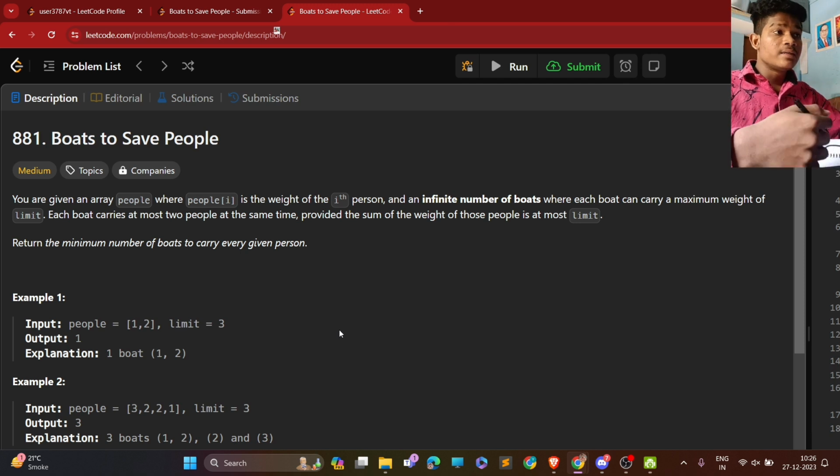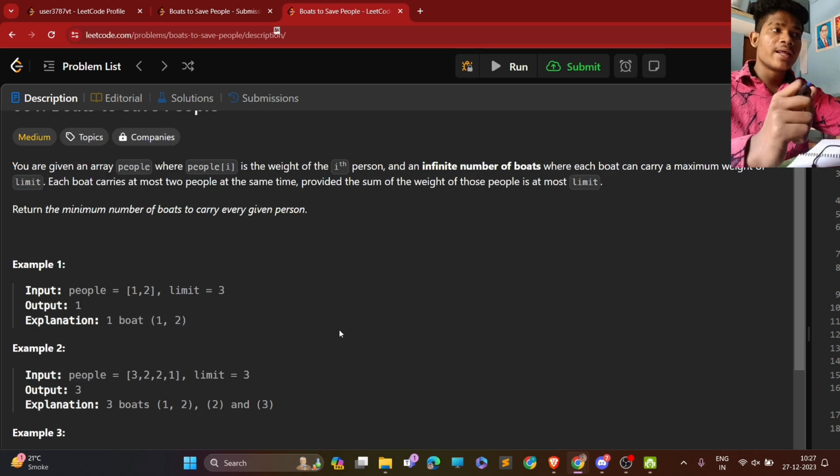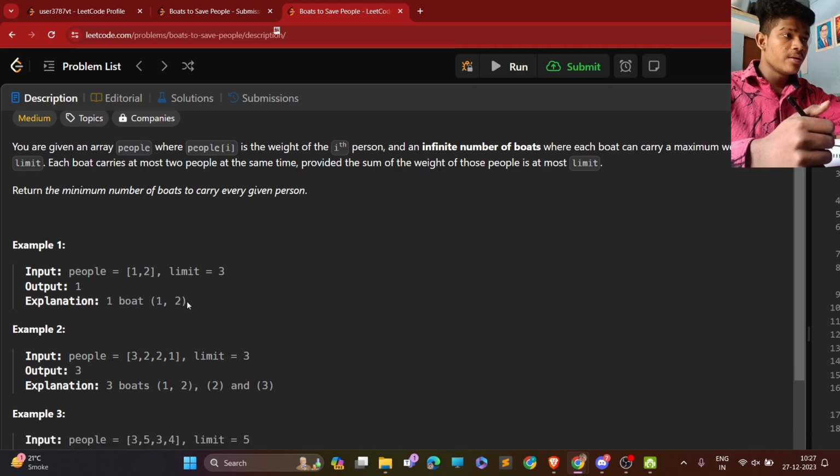So let's read the next condition. Provided the sum of the weight of those people is at most limit, return the minimum number of boats to carry every person. I think it's an easy level question because there are two most important conditions: the weight should not exceed the limit, and each boat should contain only two people. So what are the inputs? People is [1, 2], and the limit is 3.